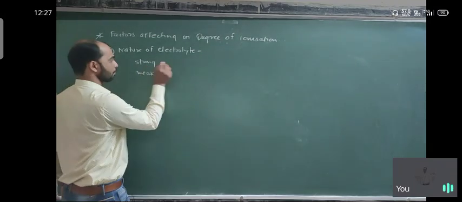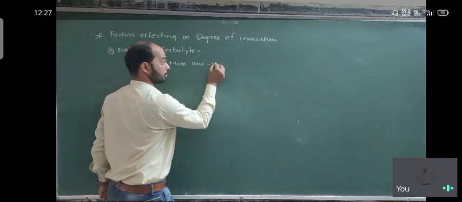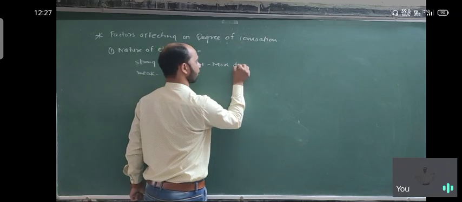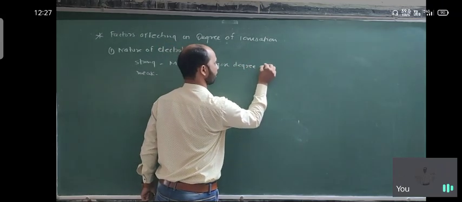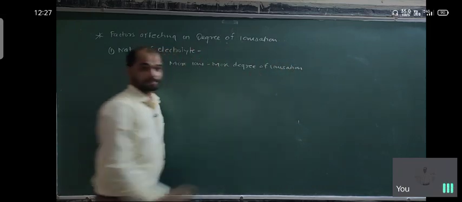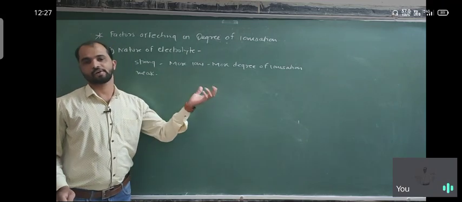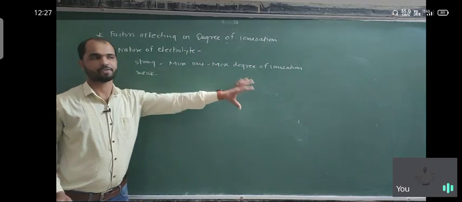Why? Strong produce more ions, means more degree of ionization. Because more number of ions are produced, that means more degree of dissociation, more degree of ionization.